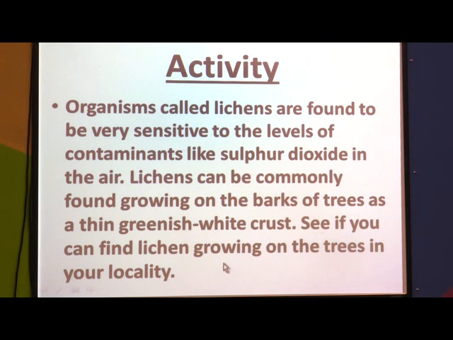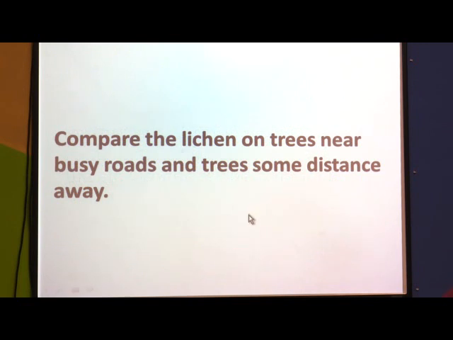See if you can find lichen growing on the trees in your locality, in your society, on the bark of trees. Now, compare the lichen on trees near busy roads and trees some distance away.